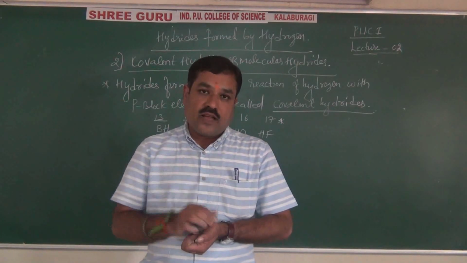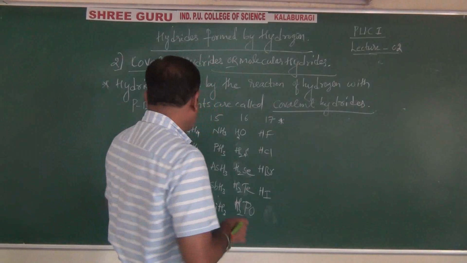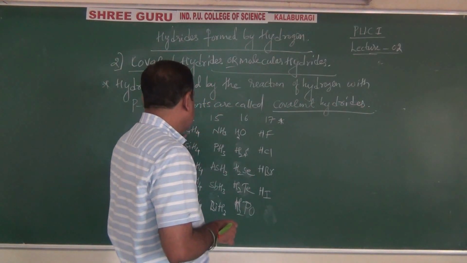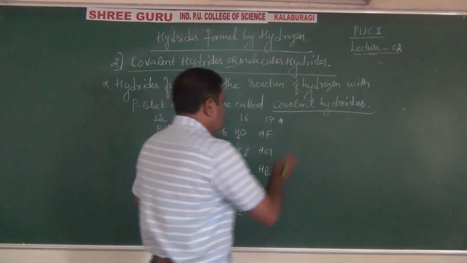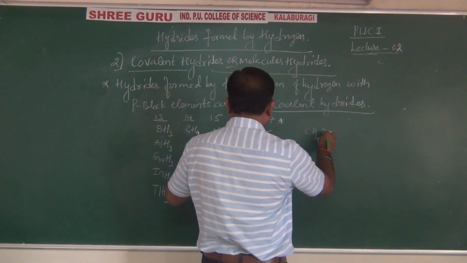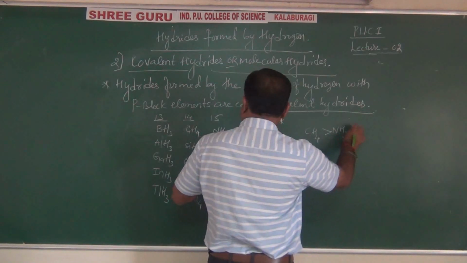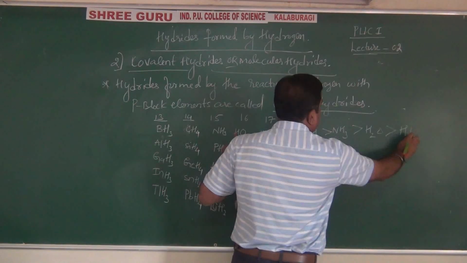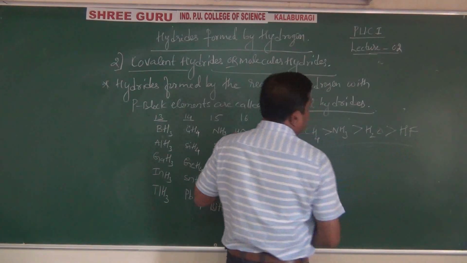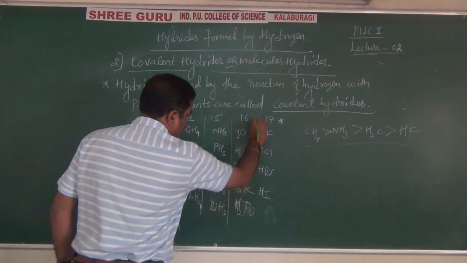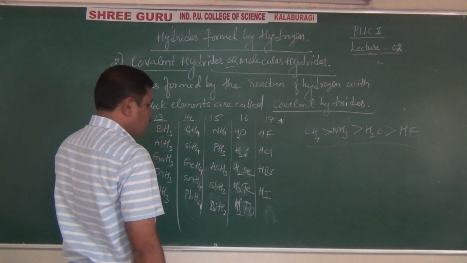But across the period it is like this. Across the period, from carbon to ammonia to water, stability increases. CH4 is more stable than ammonia, ammonia is more stable than water, and water is more stable than HF. Across the period, stability increases, but down the group, from boron to thallium, it decreases.